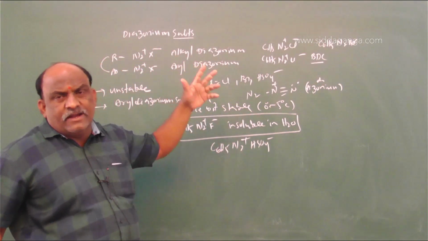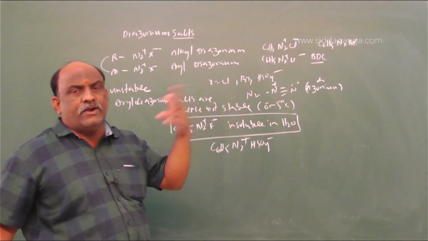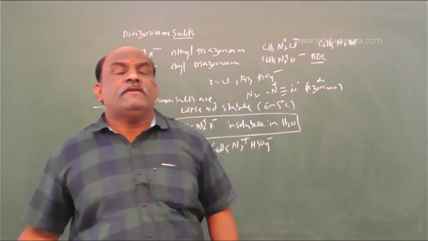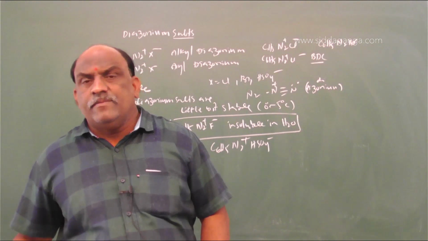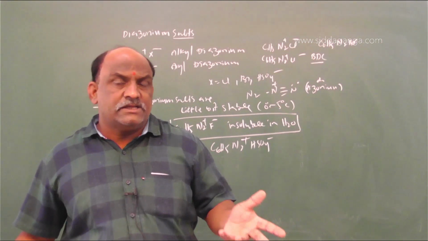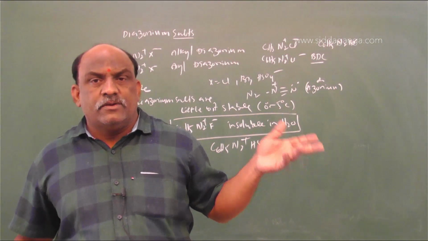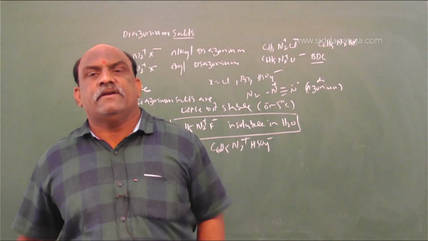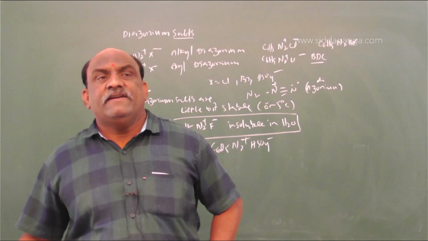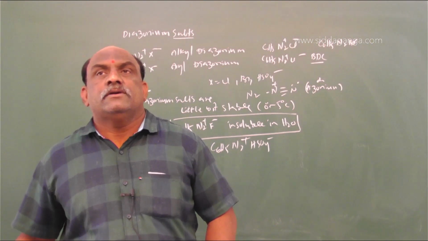X is Cl or Br, which takes hydrogen and is eliminated as hydrochloric acid or hydrobromic acid. If it is Br, it gives hydrogen bromide; if Cl, hydrogen chloride; and if it is hydrogen sulfate, that is nothing but sulfuric acid. Such things happen because of the stability factor.